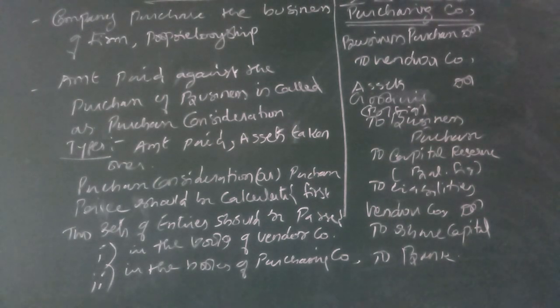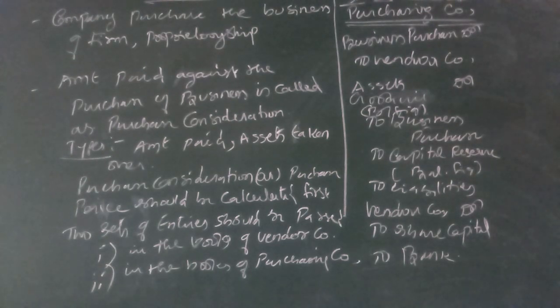Here you should know one thing. Assets, in the sense, are the assets taken over by the purchasing company. It is not mandatory that all the assets are supposed to be taken over. It is not mandatory that all the liabilities are supposed to be taken over. Moreover, liabilities are those accepted by the purchasing company. Liability, in the sense, creditors, bills payable, overdraft, and any other third party liabilities; only these we have to consider for this liability.